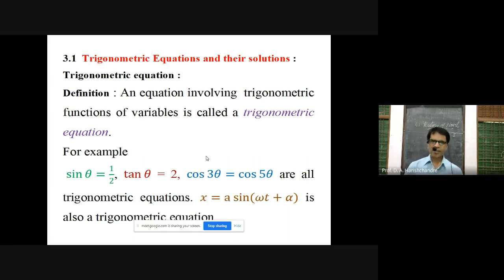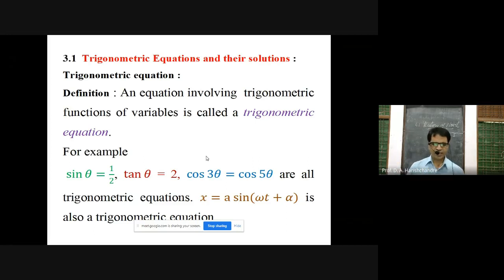In transcendental equations there are again subtypes, and of those we are mainly going to focus on trigonometric equations. Transcendental equations are of various kinds: exponential equation, logarithmic equation, trigonometric equations, and so on, but we are going to discuss only trigonometric equations. First of all, the definition: an equation involving trigonometric functions of variables is called a trigonometric equation.